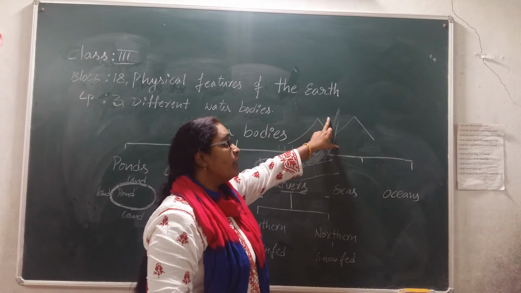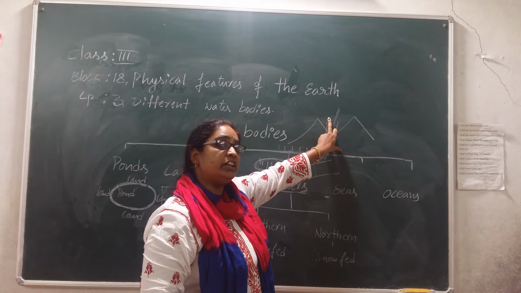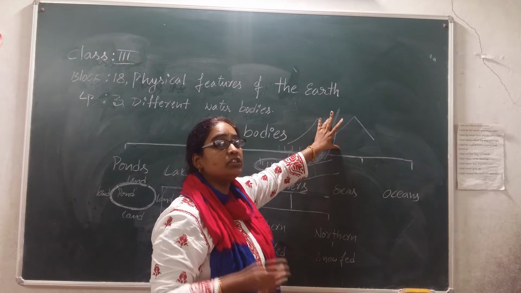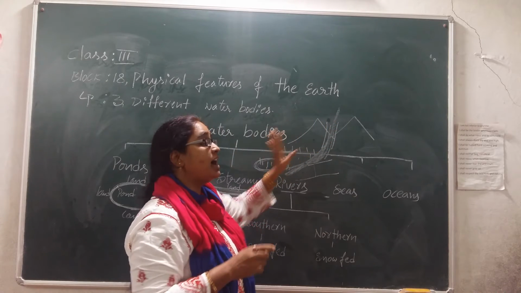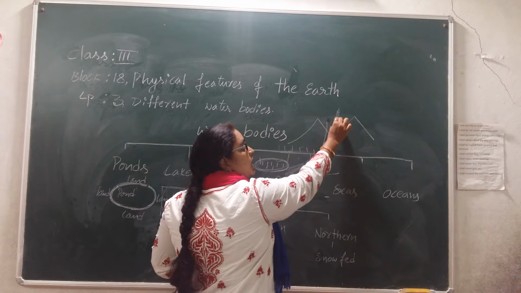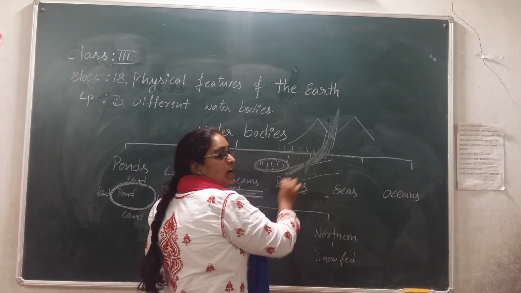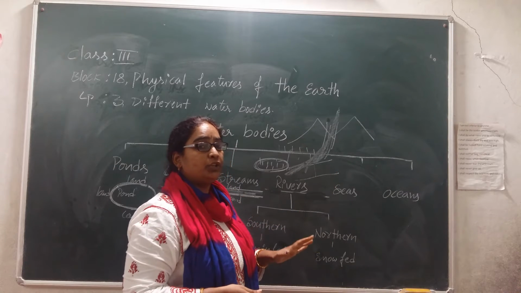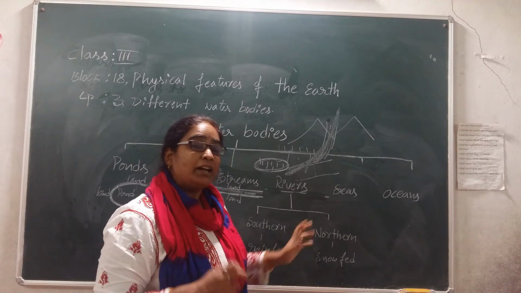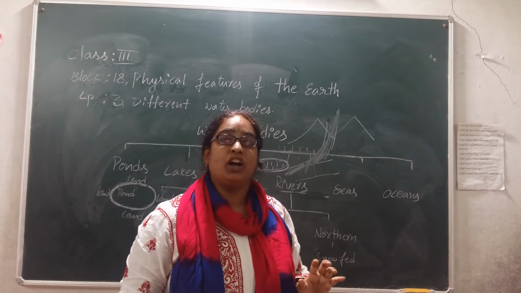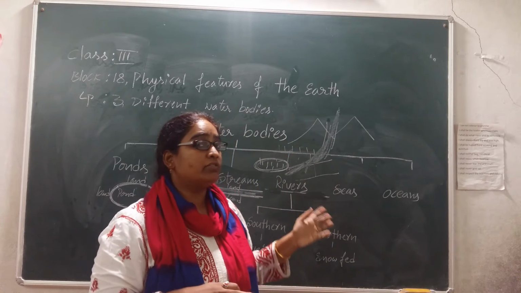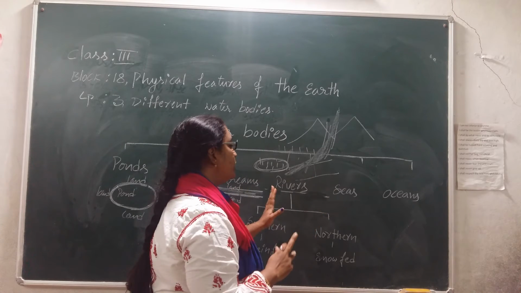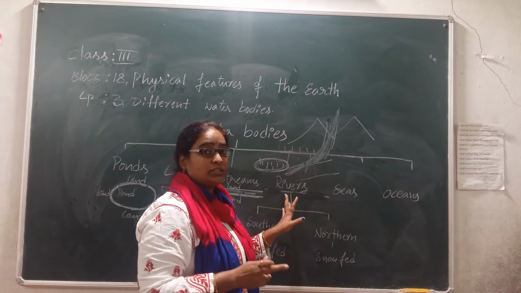Okay, so where do we have these snowy mountains in India? The Himalayas are located in the north of India. Most of the snow rivers we have are in the Himalayas, flowing from north to south, and most of the northern rivers go and join into the Bay of Bengal. Okay, you don't need that much depth right now. When you come to the fourth class, we have separate lessons for each of the physical features. Then I will explain again. So now what I am going to tell is about rivers.